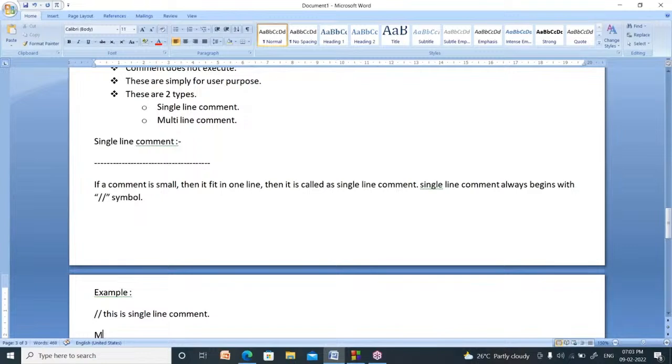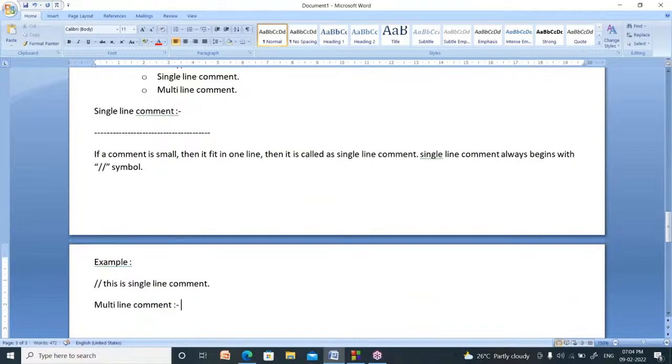Now what about a multi-line comment? A multi-line comment is a comment which is large, which is lengthy. If a comment is lengthy, then it does not fit in one line and wraps to multiple lines.